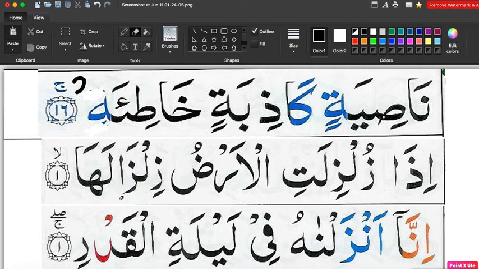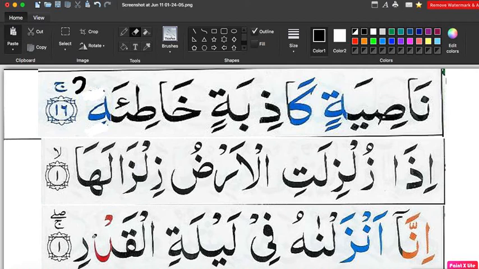Number 2, in the second line you see different examples of how you're going to stop. If you see on the last letter Fatah and Alif, sometimes you see double Fatah with Alif, sometimes Fatah with Alif. If you see double fatha, it is changed into fatha. But sometimes fatha comes with alif, sometimes without. If you see fatha with alif, you don't need to change that. So zilzalaha is not going to change.